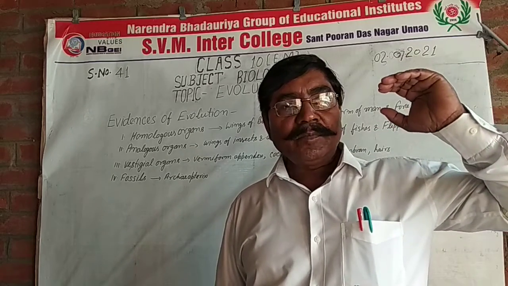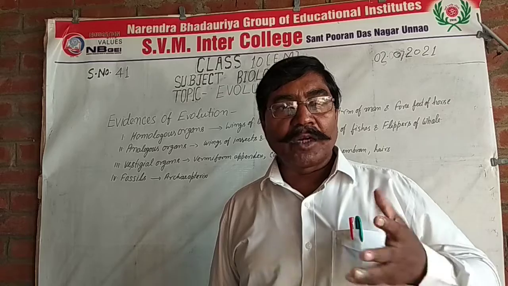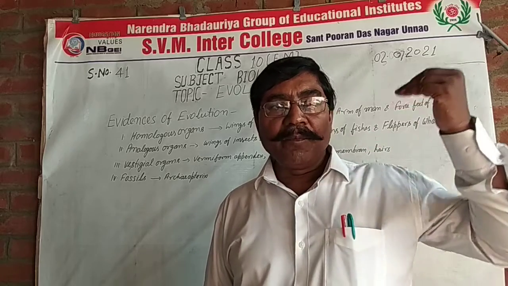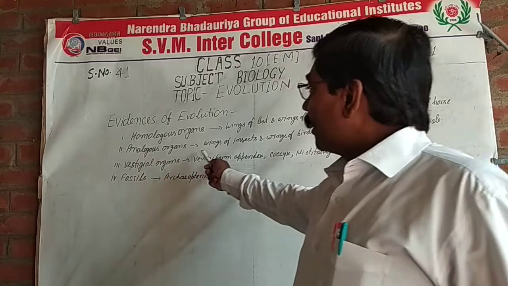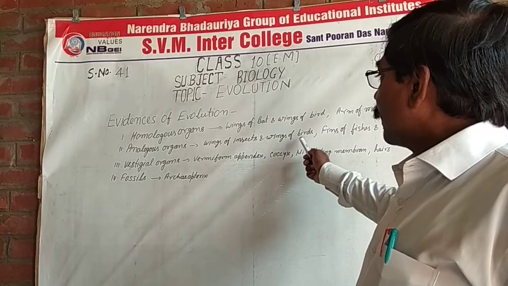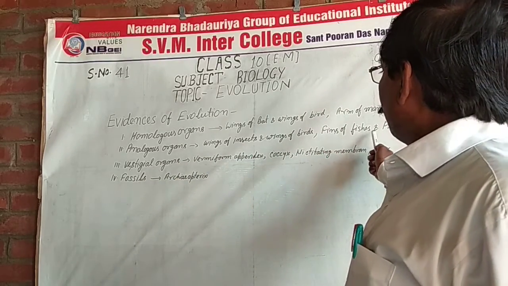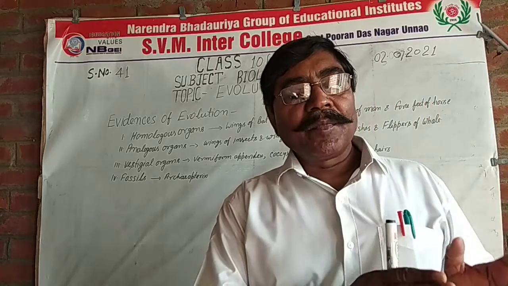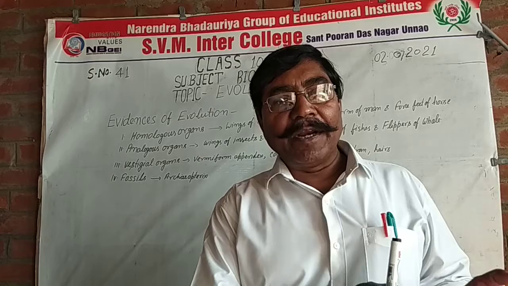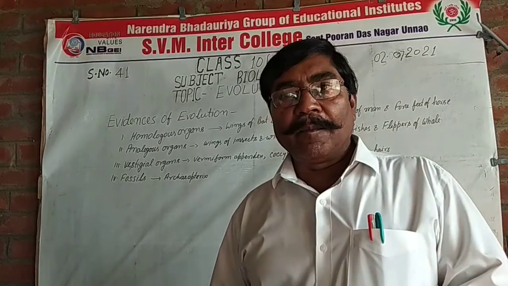Now analogous organs, such as wings of insects and wings of birds, fins of fishes and flippers of whales. Analogous organs are totally different from homologous organs.